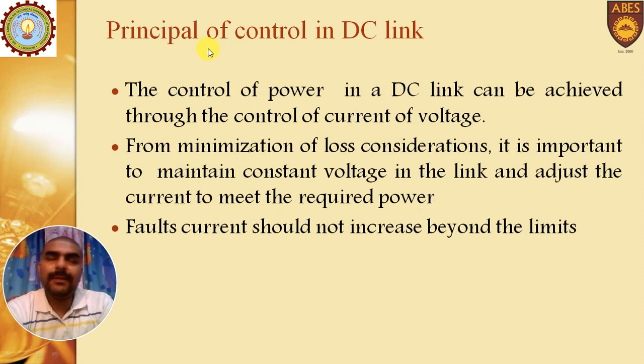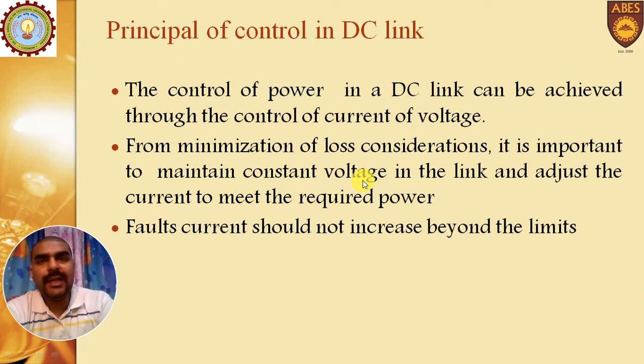Then the principle of control in DC link. This topic is already discussed in detail in a previous video. But in short, the control of power in DC link can be achieved by varying either the voltage or the current, because P is equal to V into I. So either we can vary V or we can vary I. But for minimization of loss, we need to maintain a constant voltage in the link, and we can change the current as per the requirement of power.